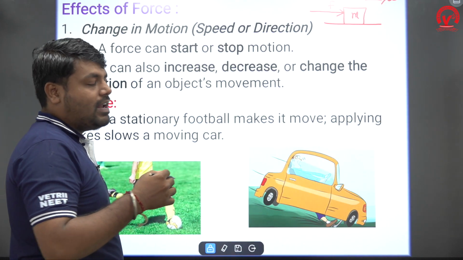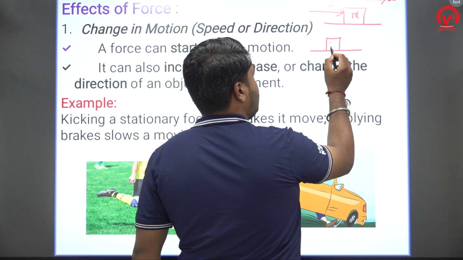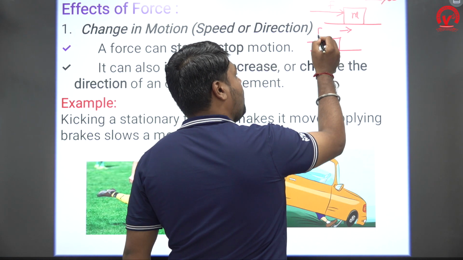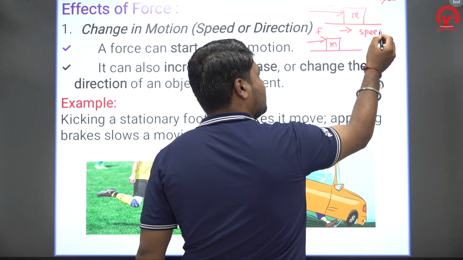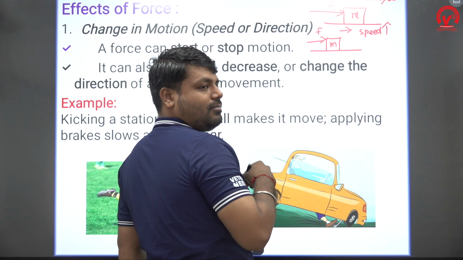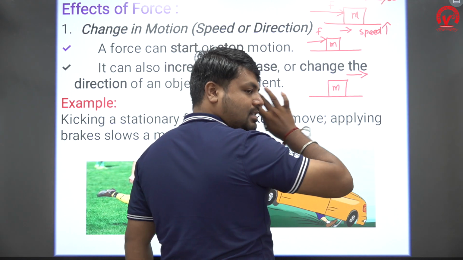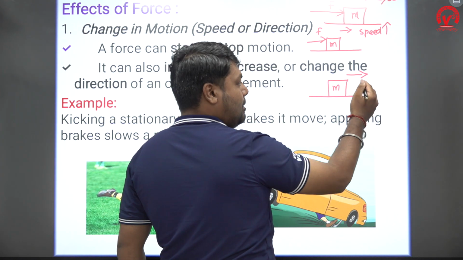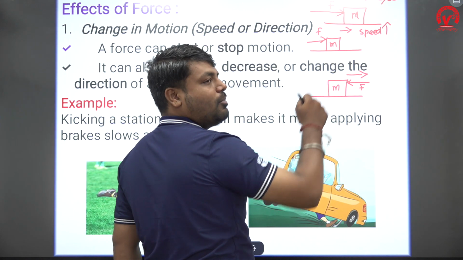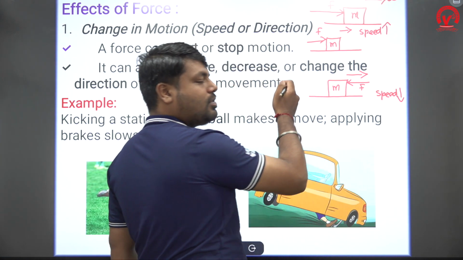In the same way, when the body is in motion, for example, this body M is moving towards the right, and I apply some force, what will happen? Its speed will increase, because I am applying the force in the direction of the motion itself. In another case, the direction of the motion is towards the right, but I apply some force opposite to the direction of the motion. What will happen? Its speed will decrease.